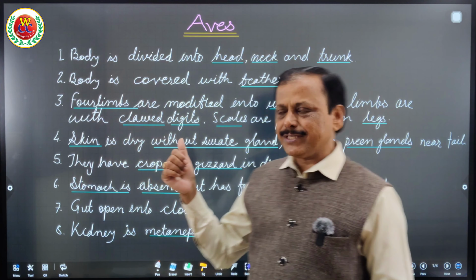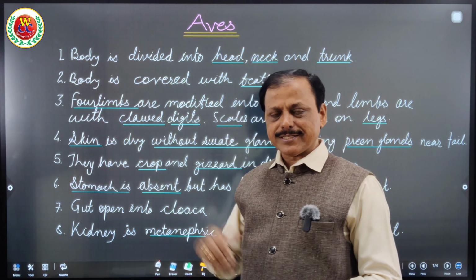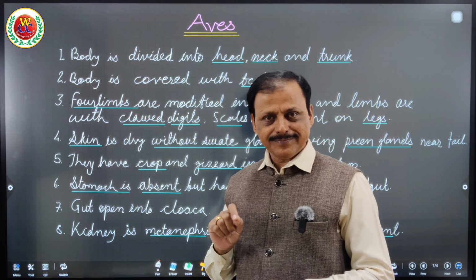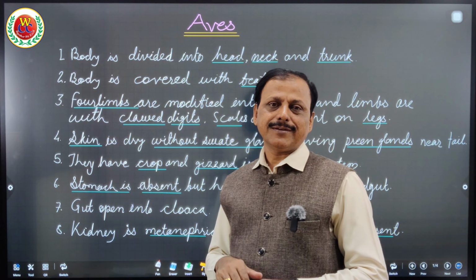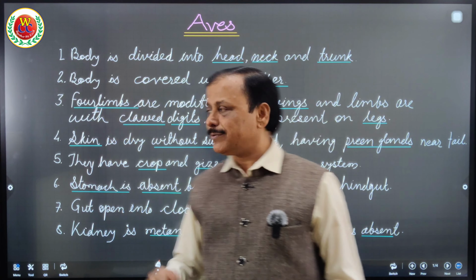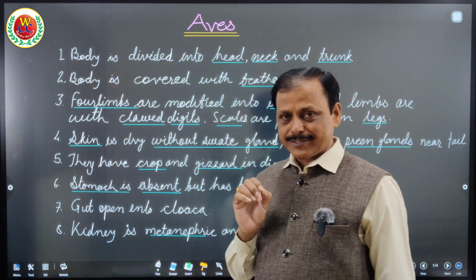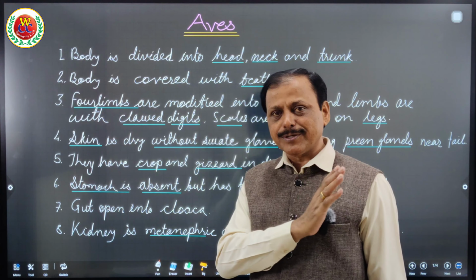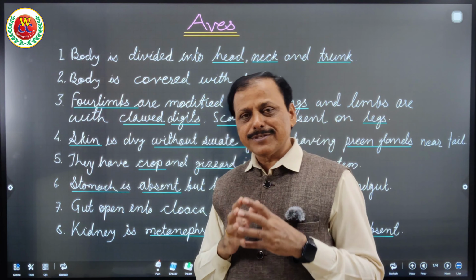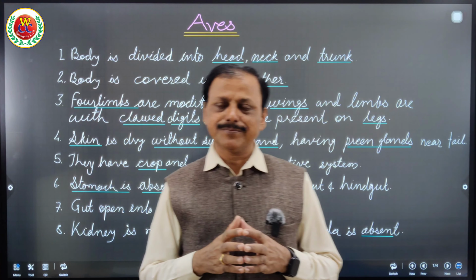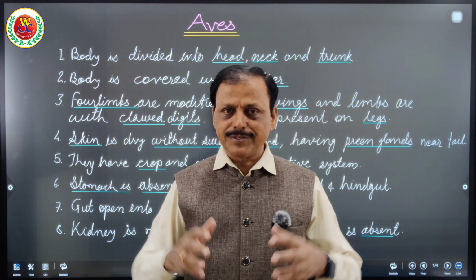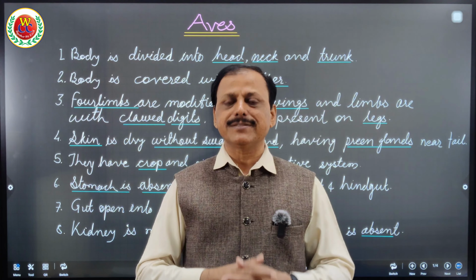Now we can start with their body organization. The body is divided into head, neck and trunk. But the head has a beak, which no other organism has. The body is covered with feathers, as in mammals the body is covered with hair. Their forelimbs are modified into wings, and that is the peculiar character by which they can fly. The forelimbs are modified into feathery wings.